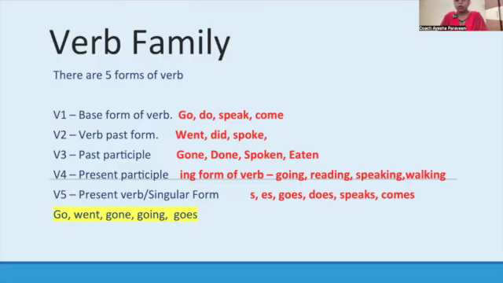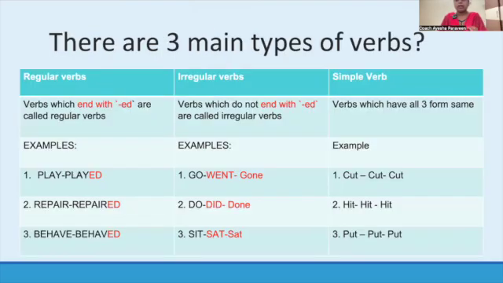To use the V5 form of the verb, we add either s or es to the verb. You will get more clarity about the V5 and V1 forms when I explain subject verb agreement in a separate video. Let's not get more confused. So just keep it in mind that in the verb family, there are 5 kids, and their names are V1, V2, V3, V4, V5. There are 3 main types of verbs. Okay, actually there are 2 types of verbs.